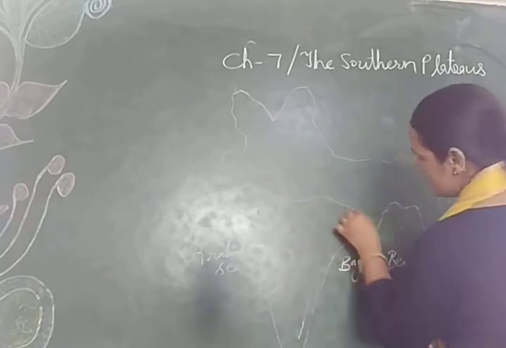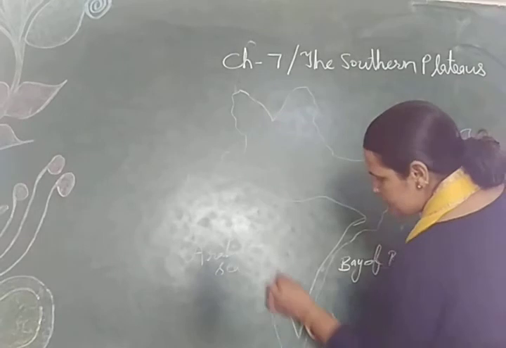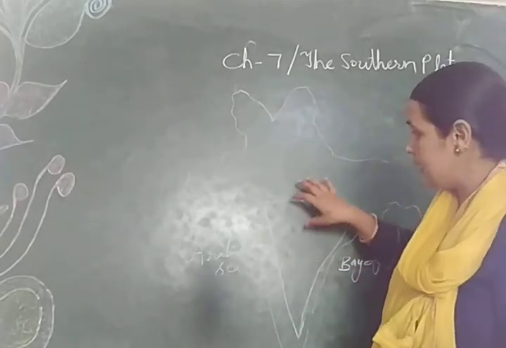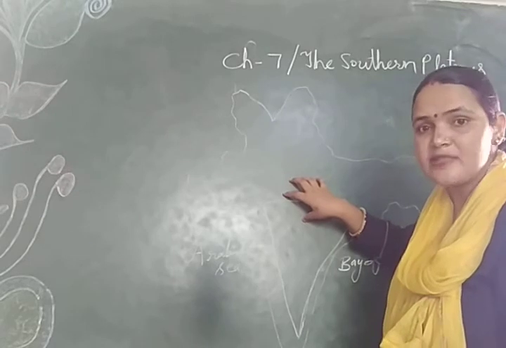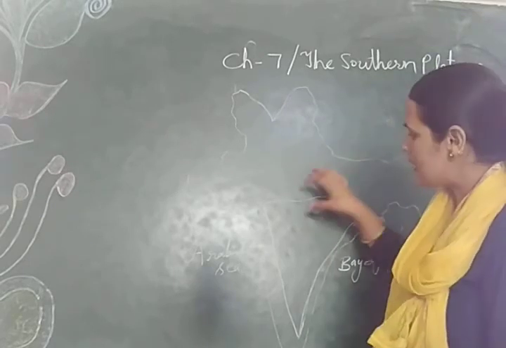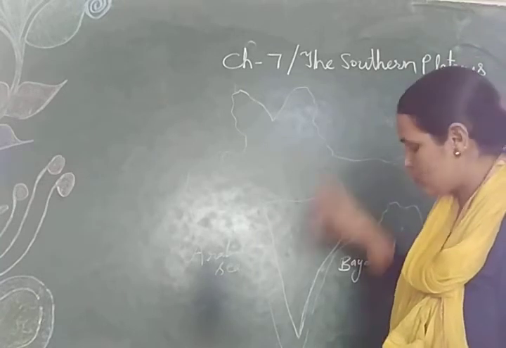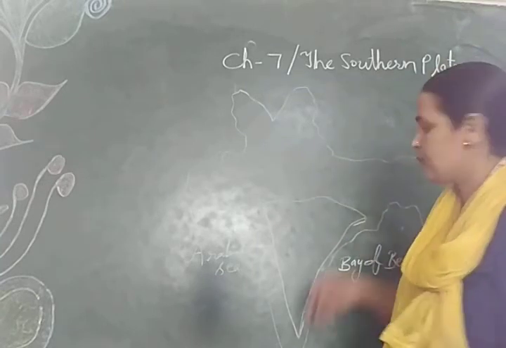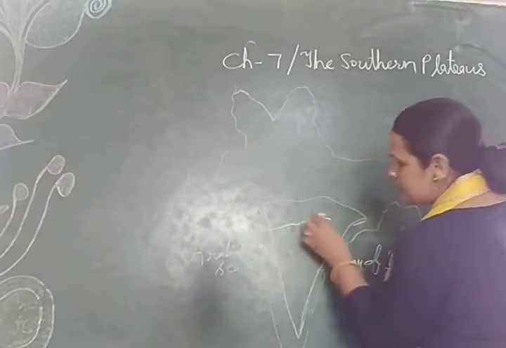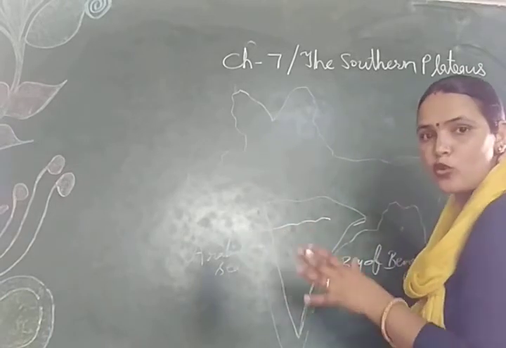This is our southern plateau which is triangular in shape. It is the middle part of our country, that is Madhya Pradesh. And the southern plateau starts from the Satpura hills to Kanyakumari. So here is the river Narmada which divides the southern plateau into two parts.